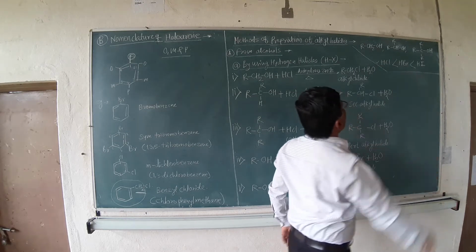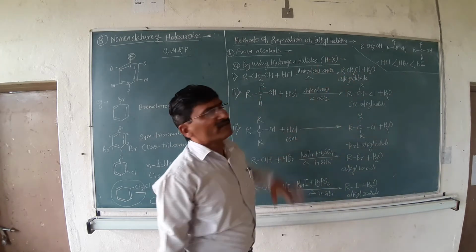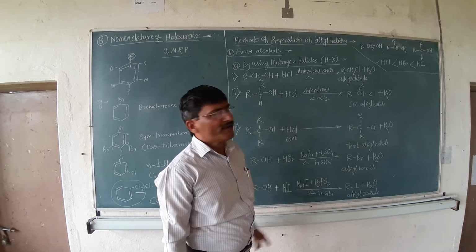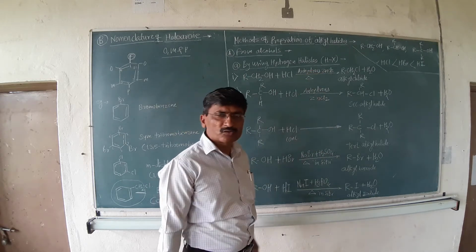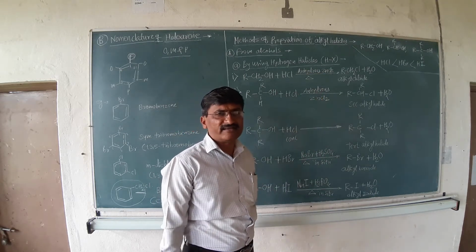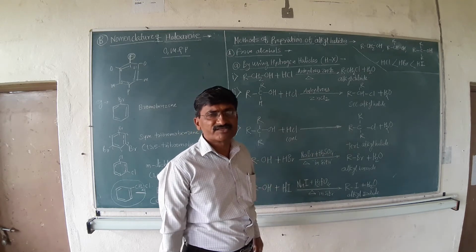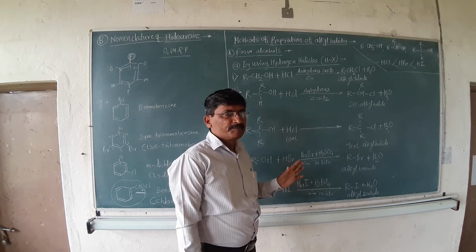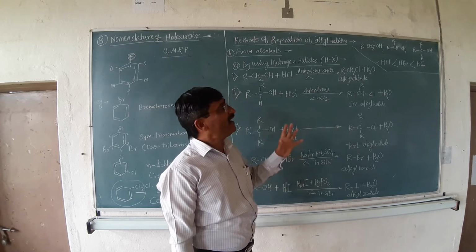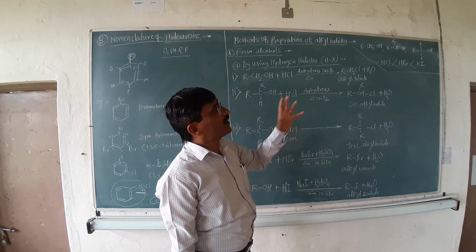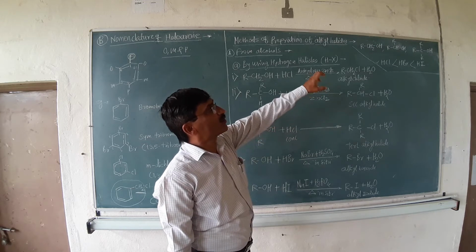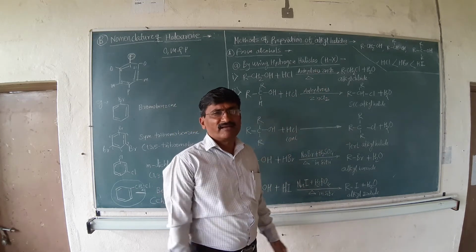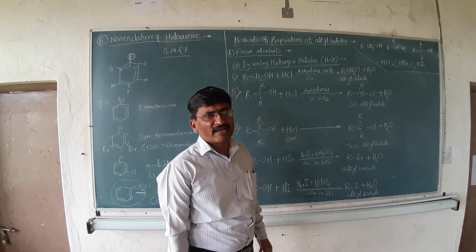Now the second one, in case of the alcohols: primary, secondary and tertiary. In case of the primary alcohol, a CH2OH group is present. In case of the secondary, CHOH, and in case of the tertiary, a COH group is present. We know very well that the alkyl groups attached are electron donors.